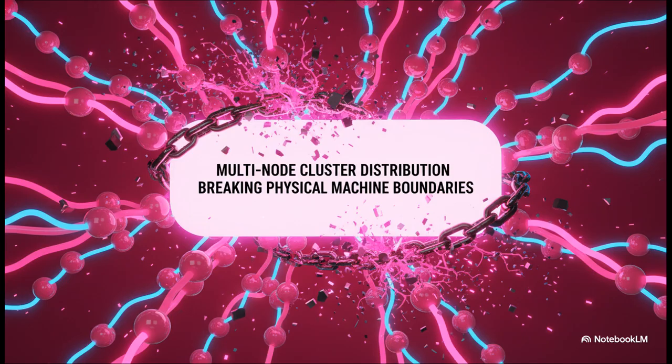We are implementing true multi-node cluster distribution. By firing up the object move capability via SexNet on slot 4, we enable instant capability-gated package sharing. Say node A downloads a package. Node B can instantly request that exact object capability over the network fabric. We are literally breaking physical machine boundaries here.